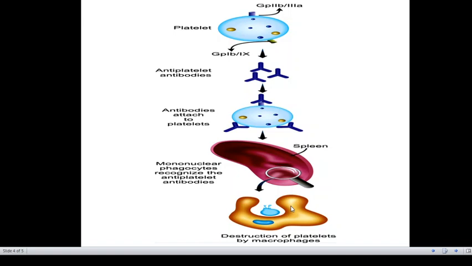So that is all about immune thrombocytopenic purpura. I hope you have understood the pathogenesis. In the upcoming videos, we will discuss the lab diagnosis and the summary.